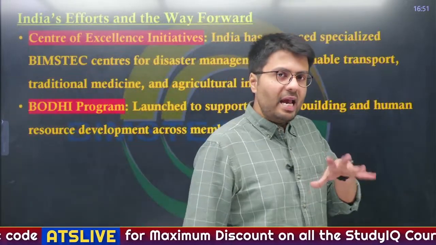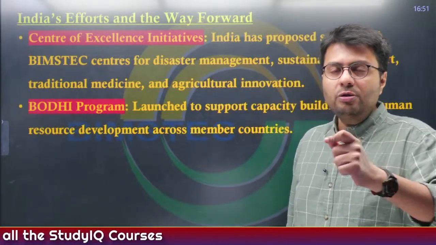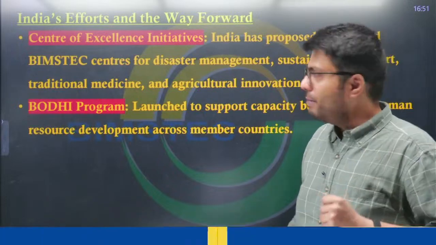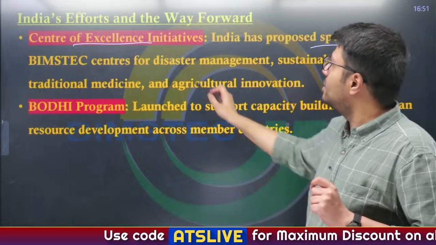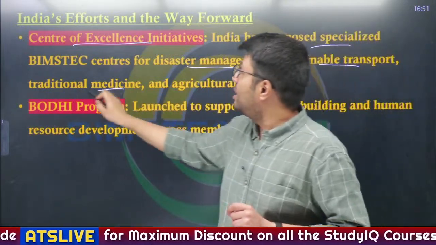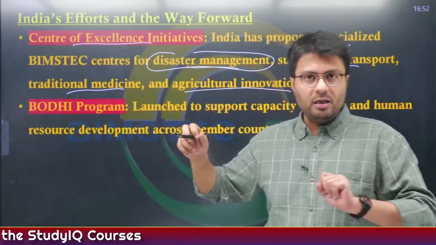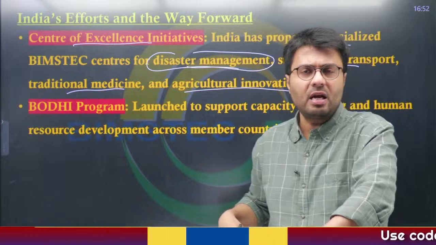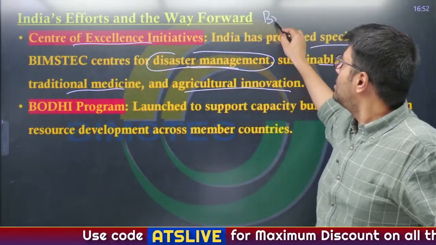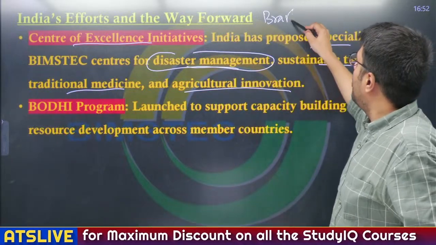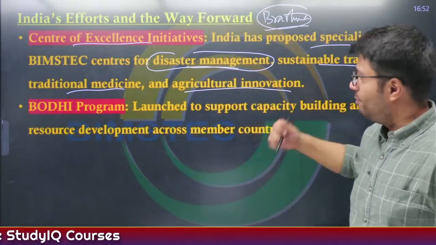Now let us see what India has done and what should be the way forward. India has tried to establish many key institutions and measures so as to improve its interaction with BIMSTEC countries. First is the Center of Excellence Initiative, where India has proposed specialized BIMSTEC centers for disaster management, sustainable transport, traditional medicines and agricultural innovation. Disaster management is something India is taking keen interest in. Also, India is the first responder to any disaster that may happen in the Indian Ocean region. Similarly, in Myanmar, we saw the Indian Armed Forces and the Indian External Affairs Minister launch Mission Brahma so as to provide immediate relief material to the earthquake-stricken country.